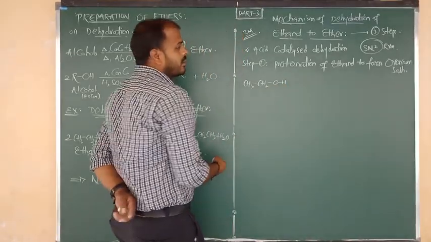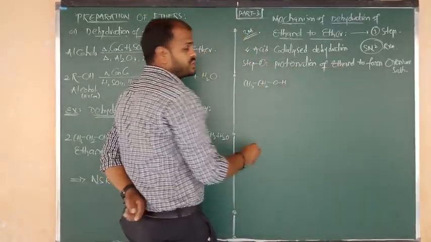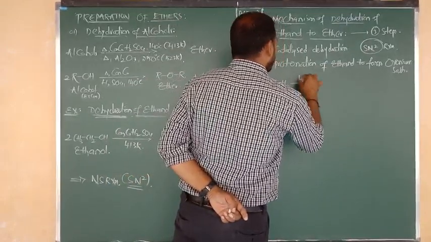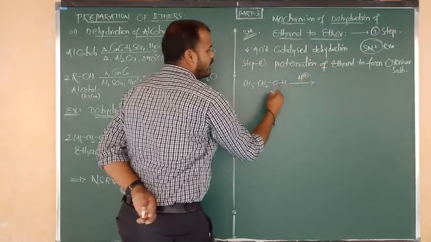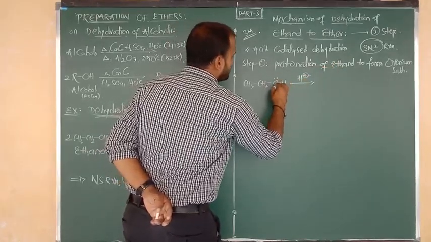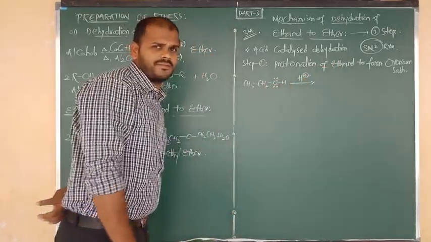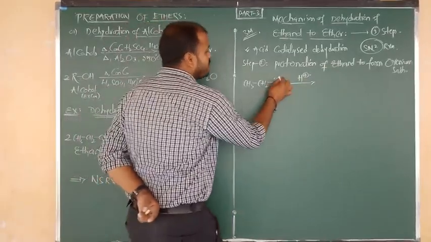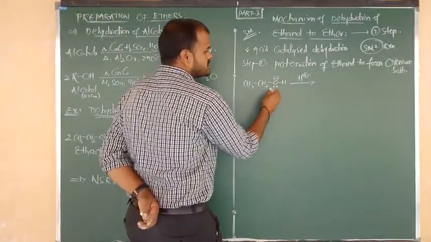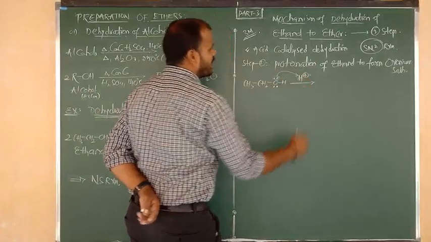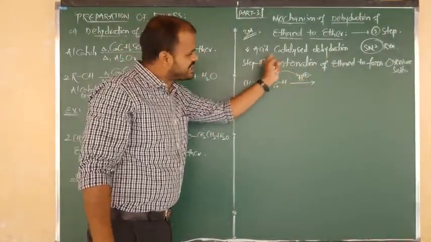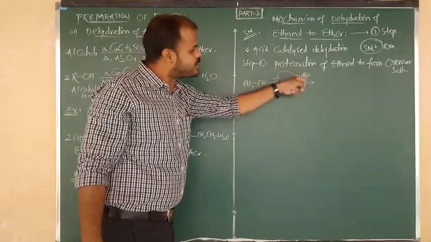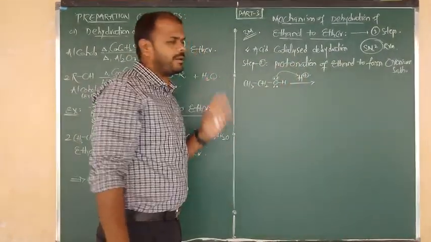Okay, beta. Ethanol undergoes protonation. What is meant by protonation? Attack of a proton, H plus. Actually, in ethanol, around oxygen there are two lone pairs. You know very well, due to the presence of a lone pair, suppose one of the lone pairs is given to hydrogen. This is efficiency, this is deficiency. Efficiency to deficiency, donor to acceptor. We are making a new bond.